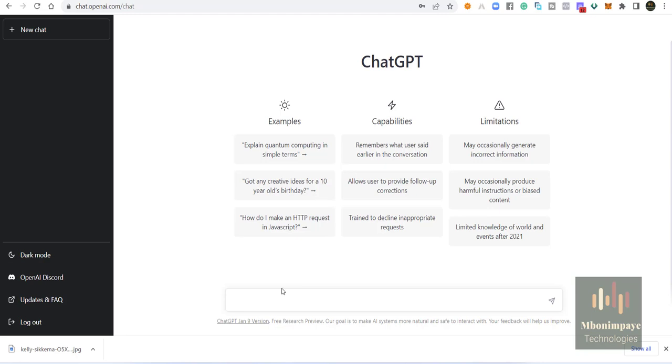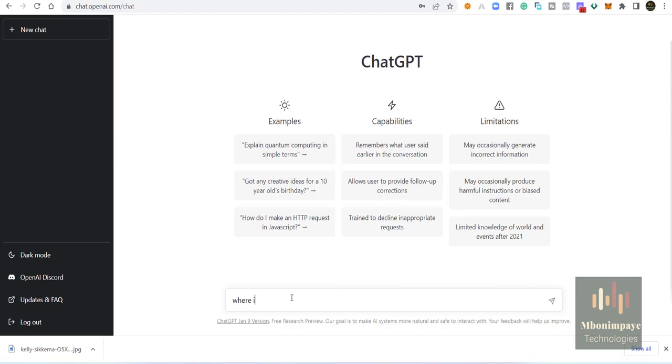So once you log in to ChatGPT, it will look like this. You have a place where you write your text, and then the AI will give you answers. As I said, in this video we're going to ask ChatGPT tough questions about Tanzania. The first question will be, where is Tanzania? Let's see how ChatGPT will answer.